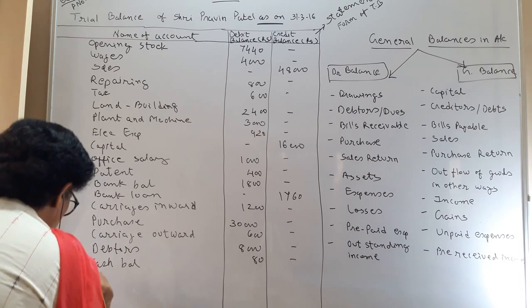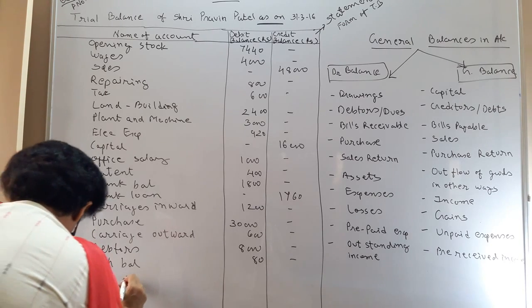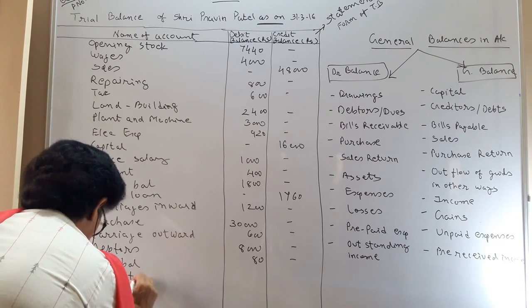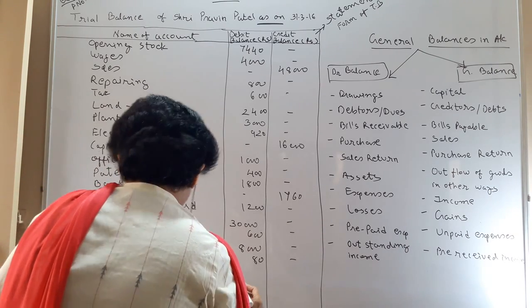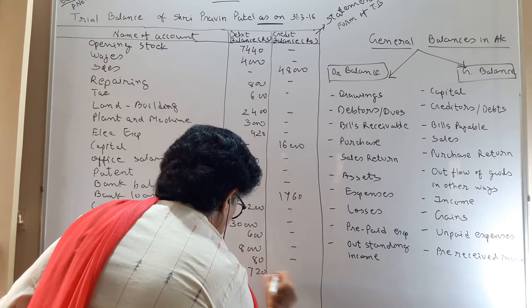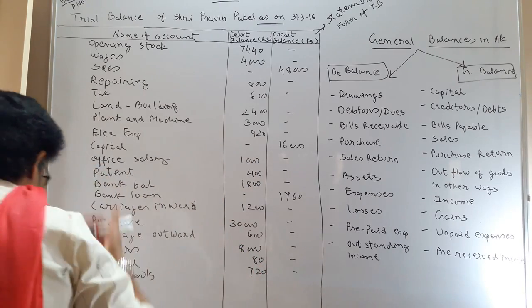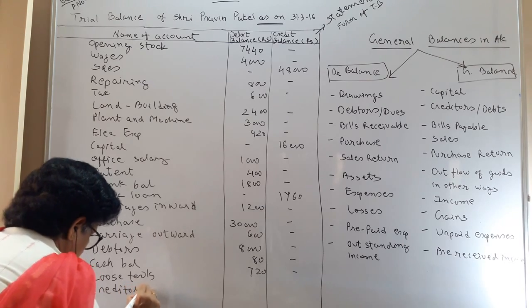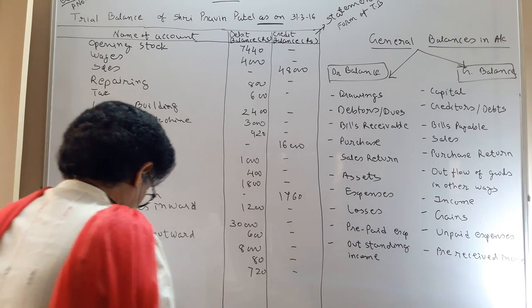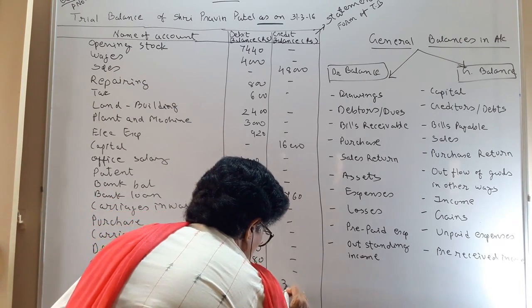Then you have loose tools. That is having a 720 debit balance. Then you have creditors. Liability for us, 3200, credit side.